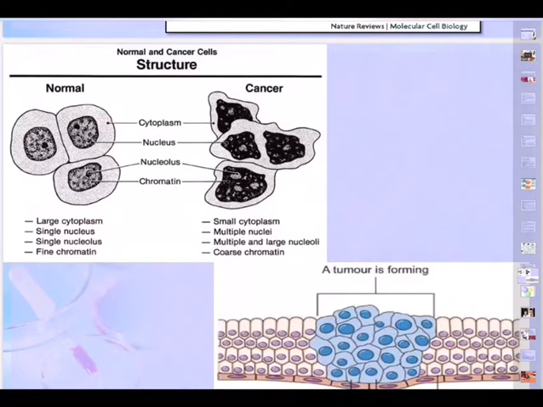Okay, so how do you differentiate between a normal cell and a cancerous cell? In a normal cell, large cytoplasm, as you are seeing, a single nucleus, a single nucleolus, and fine chromatin. In the cancerous cell, the cytoplasm content has decreased, the volume has come down, and there are multiple nuclei. The cell is becoming coenocytic, with many nuclei, and multiple large nucleoli.